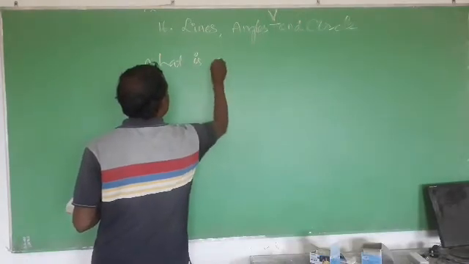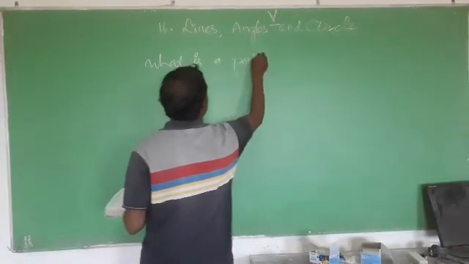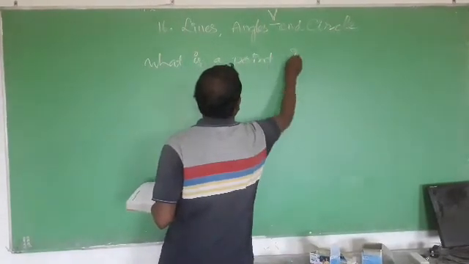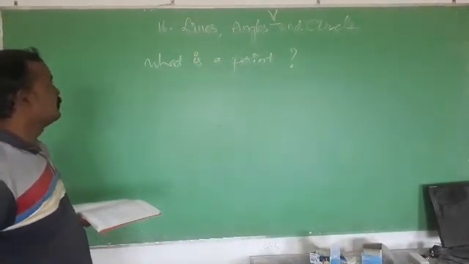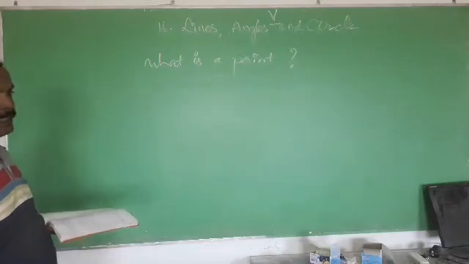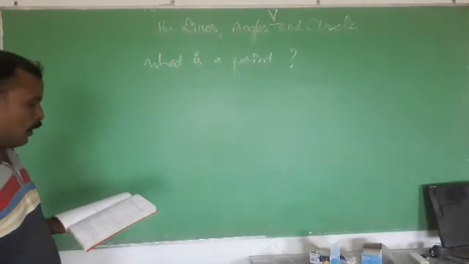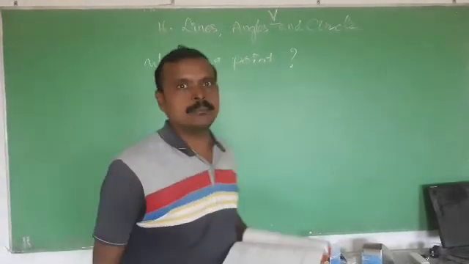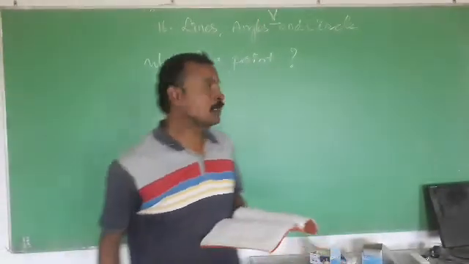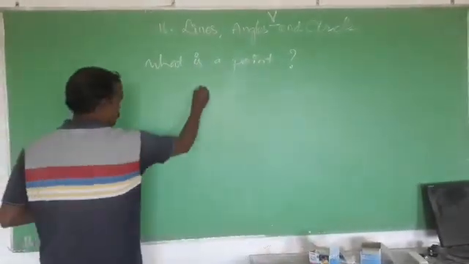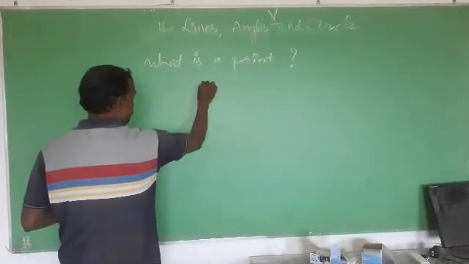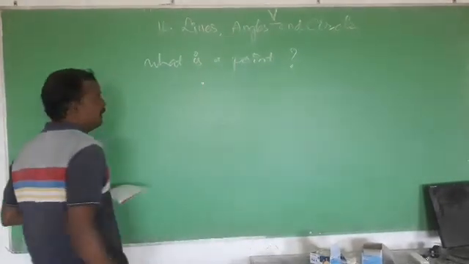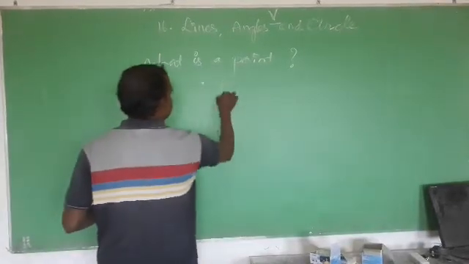What is a point? Students, point is a fundamental property in geometry. Okay. So all geometrical objects are made up of points. Simple. You can just put a sharp point here on the plane, and this is called point.